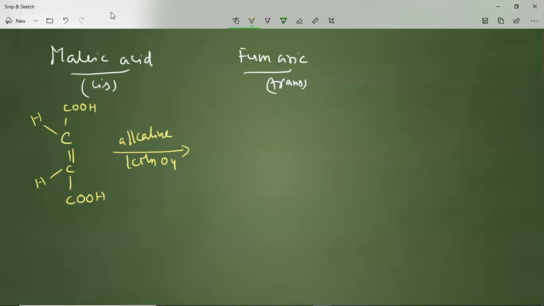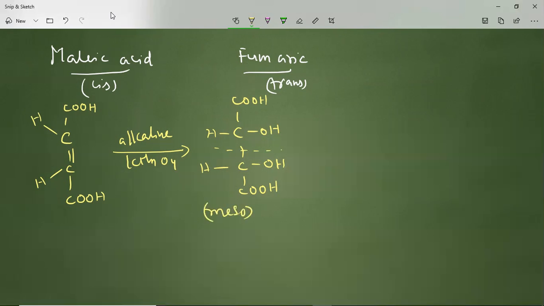The meso compound is one where one half is the mirror image of the other half, inside the molecule. That is a meso compound obtained like this. So this one you'll call a meso compound.